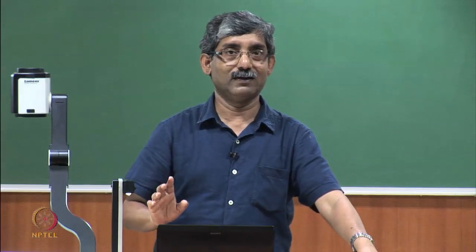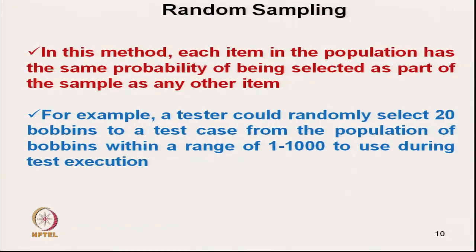Just for example, a testing person could randomly select 20 bobbins. So, his idea is to select 20 bobbins to test from a population of bobbins numbered within the range of 1 to 1000. So, 1000 bobbins are there, he has to select only 20 bobbins to execute some testing.